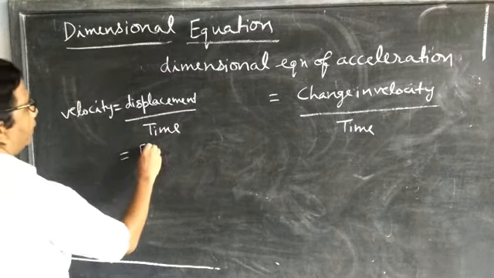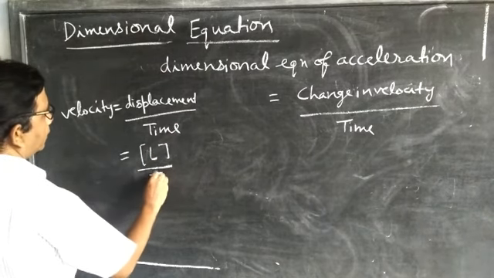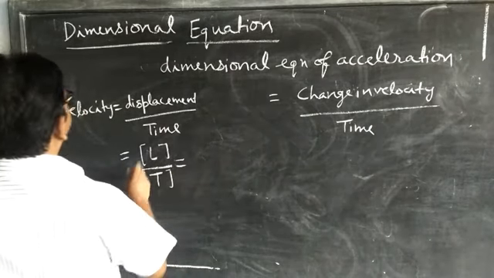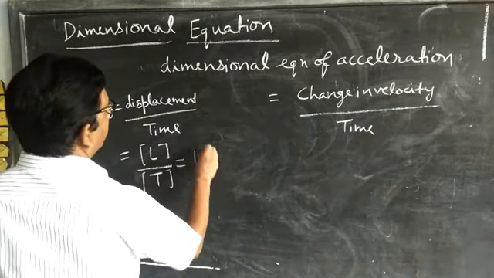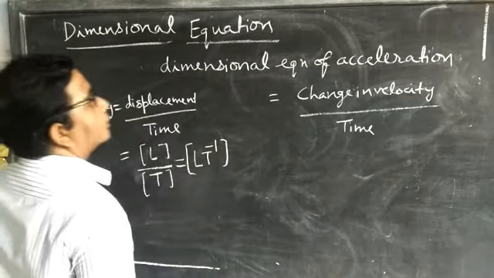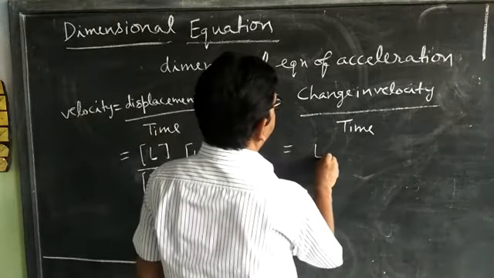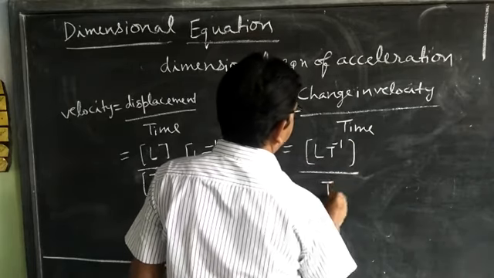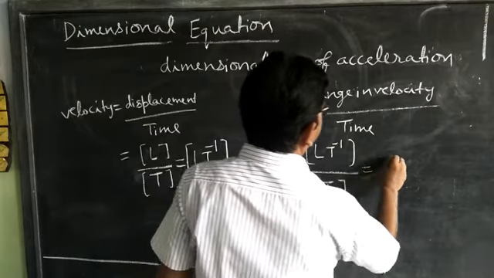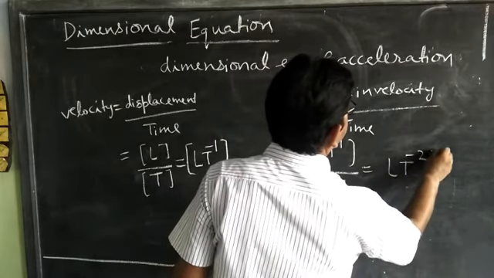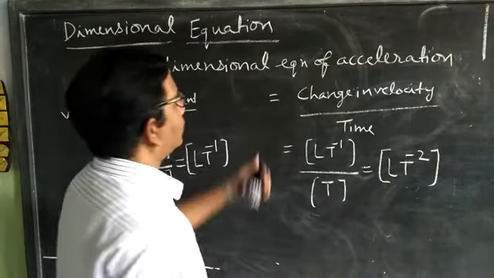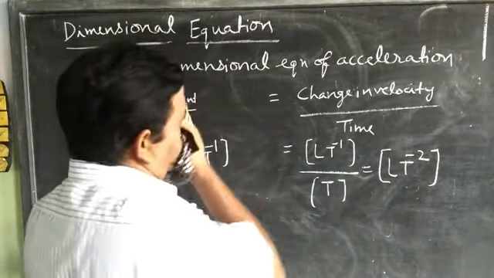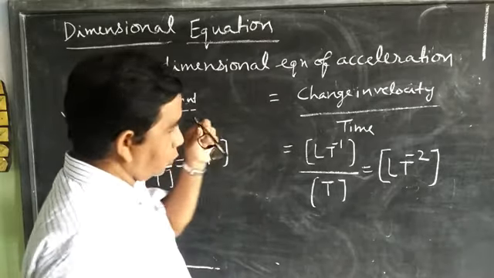Displacement can be represented by L and time can be represented by T. Thus the dimensional equation of velocity is LT^-1. Then we can write [LT^-1] upon T, so it becomes LT^-2. The dimensional equation of acceleration is LT^-2.